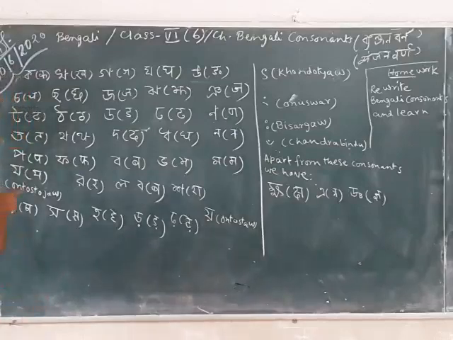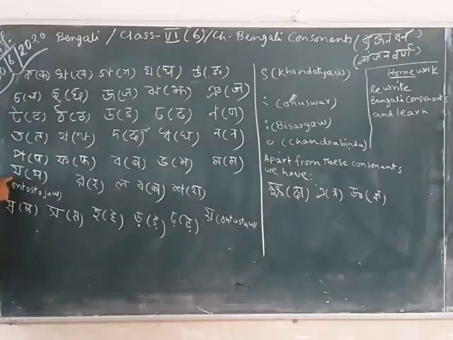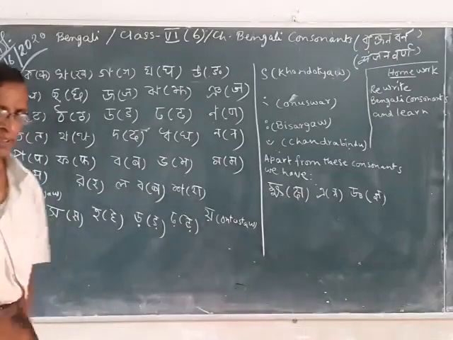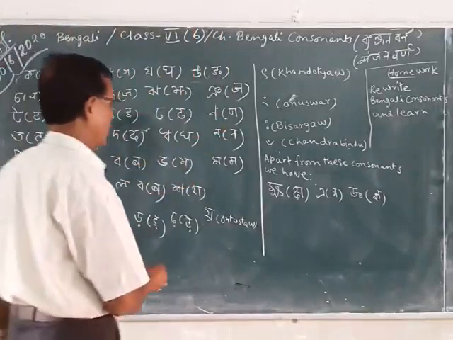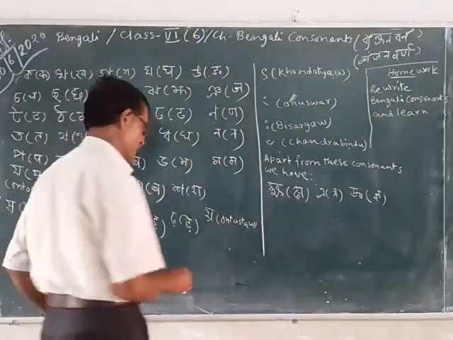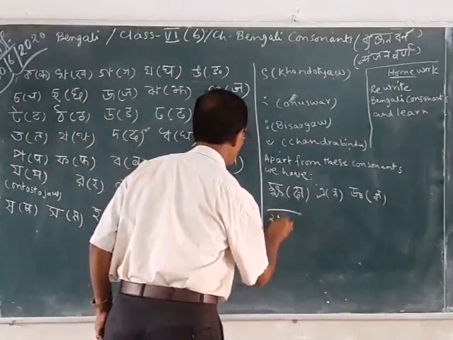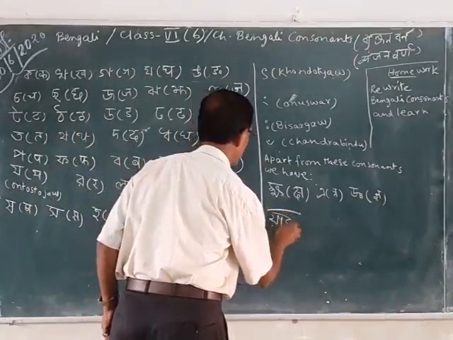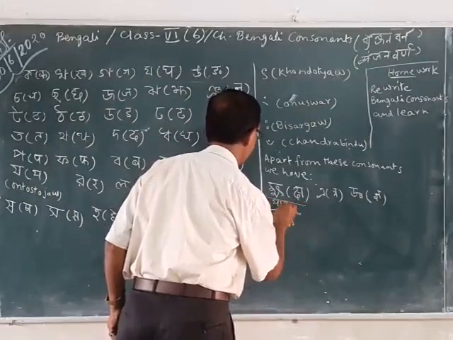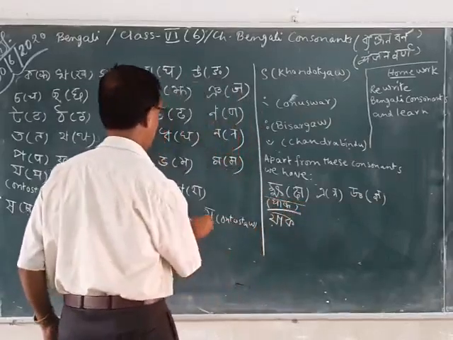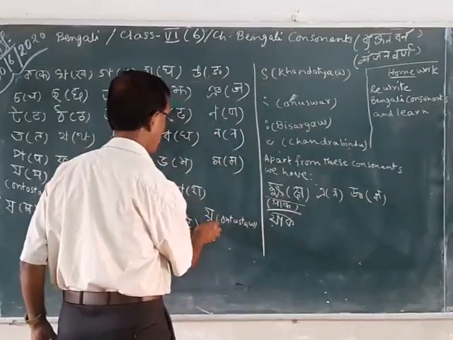Now you see, ya in Hindi is known as untostha jaw. So we call it untostha jaw. But when we use it, suppose we are writing the word yak, then at that time we will use this untostha.